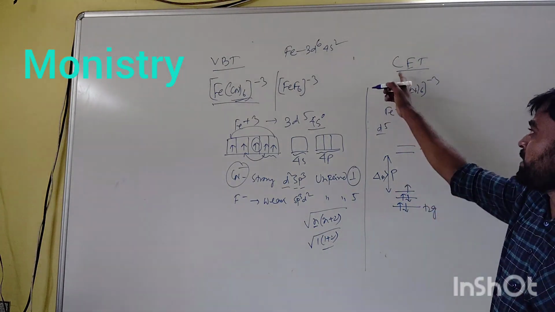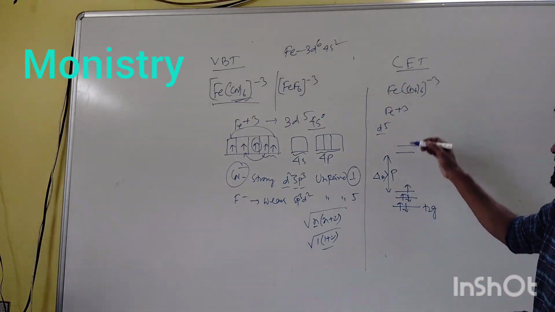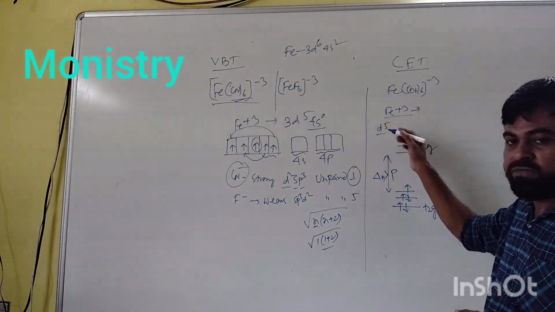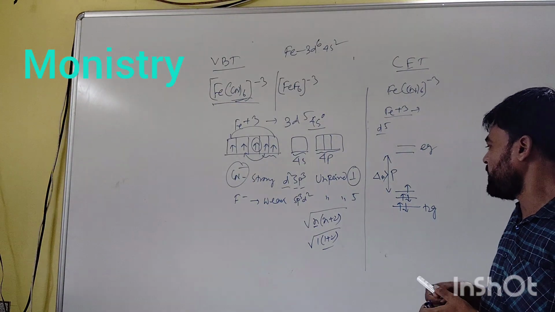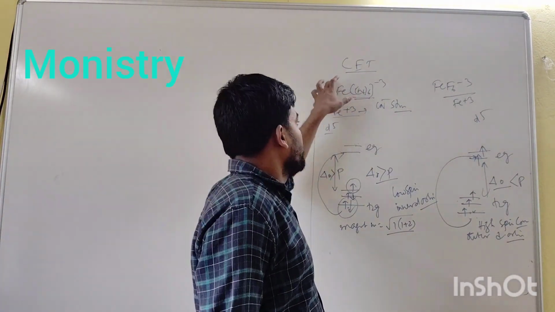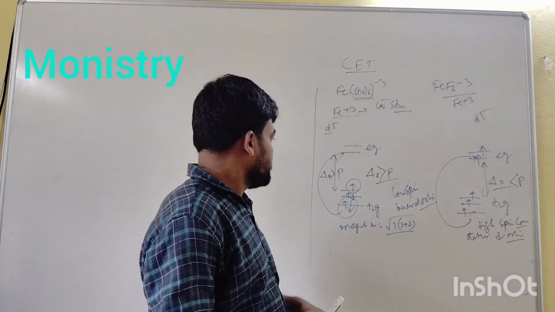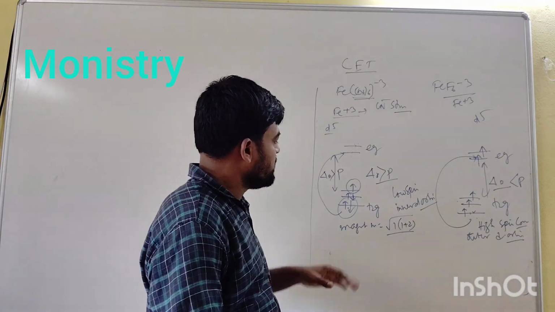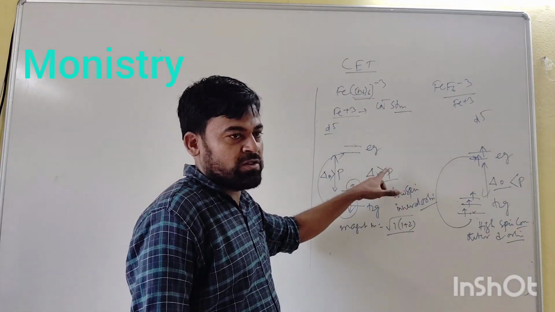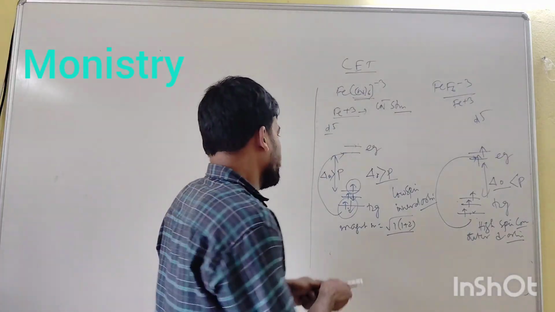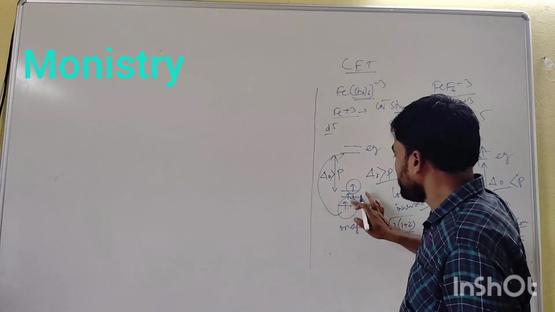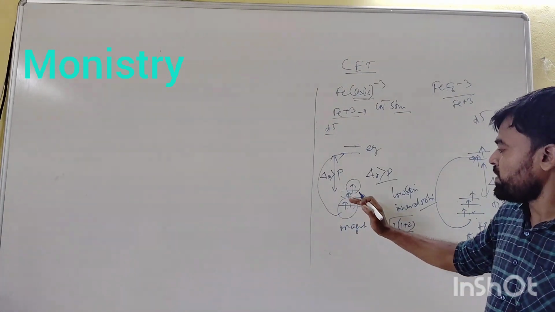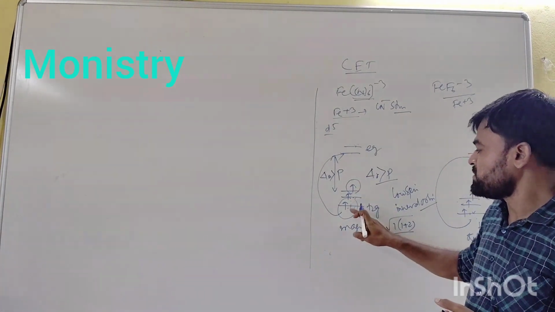And in the case of CFT, from this theory it is to be noted that t2g and eg appear. Fe3+ means a 3d5 system, and for Fe3+ the d5 system with CN- is a strong field ligand. Here the d orbitals are split into two sets, t2g and eg. The t2g has 3 orbitals and the eg has 2 orbitals. Now the 5 electrons of the Fe3+ system are generally filled according to Hund's rule, as their energy level increases, so 1, 2 and 3.